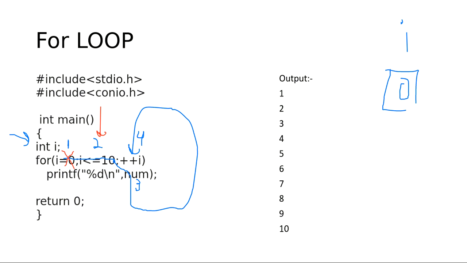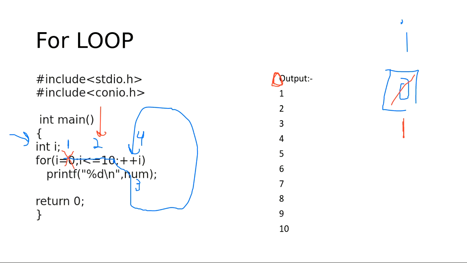So what will be printed then? 0 is printed. The first output will be 0. And what will be the fourth step? Plus plus i is the fourth step. So this 0 will be replaced by 1 because i will increment it.